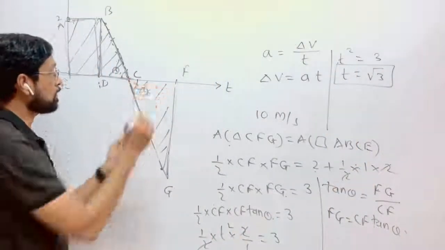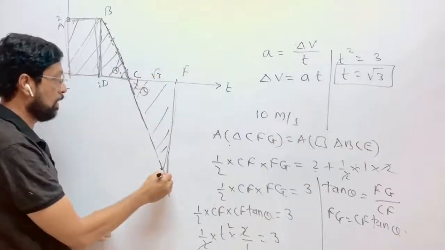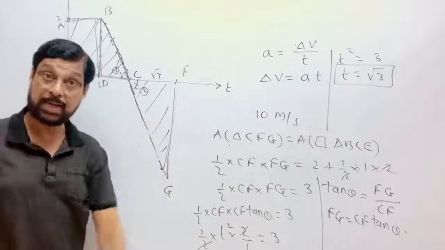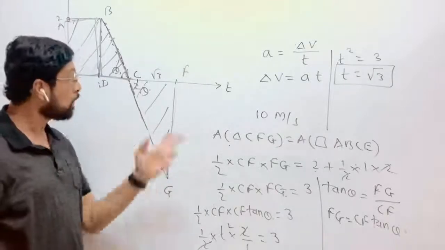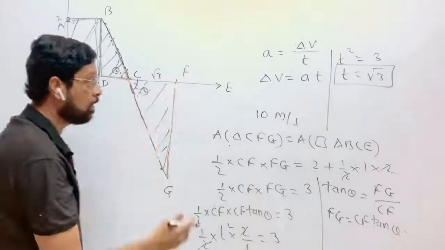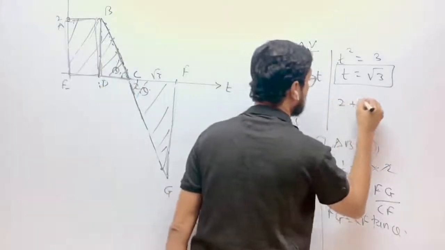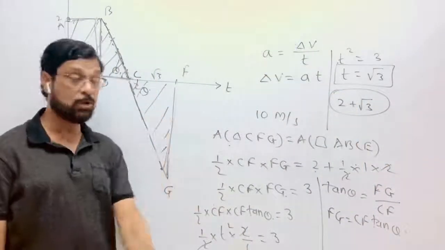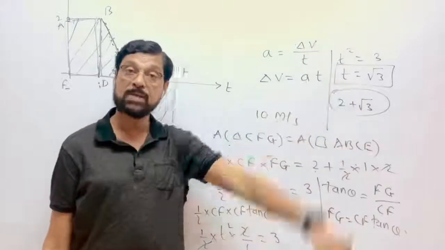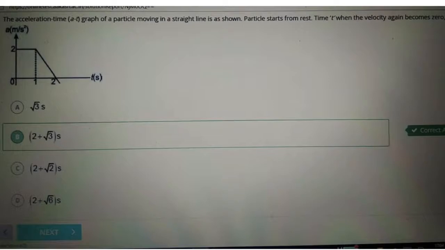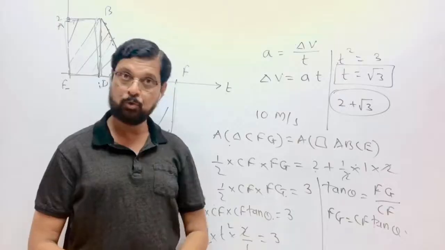So after this time, root 3, the area of these two figures will be same, means velocity will again become 0. So total time how much? This 2 second and this root 3 second, that is 2 plus root 3 second. So velocity will again become 0 after a time 2 plus root 3 second. Check your options. It is option B. So B will be your answer, 2 plus root 3.